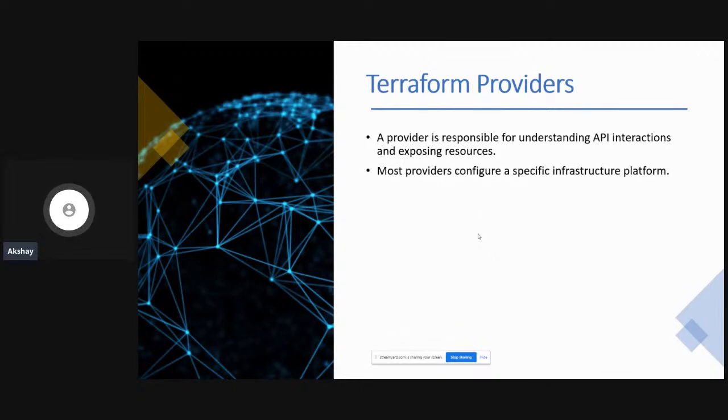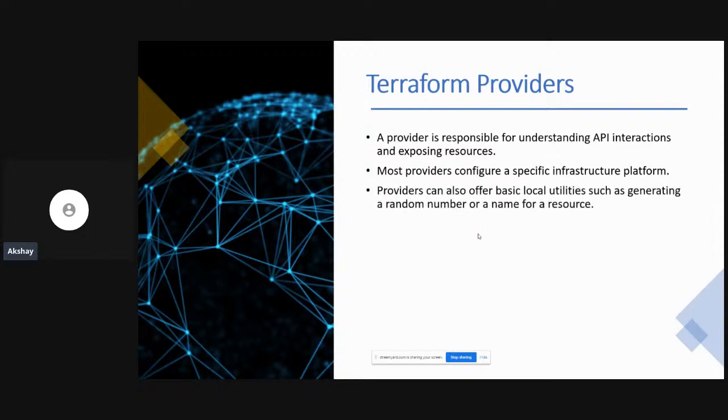Most of the providers configure a specific infrastructure platform. That means you would need to initialize a provider using the Terraform init command for AWS. You may need to initialize a provider with the Terraform init command for Azure in order to interact with the Microsoft Azure platform. Providers can also offer basic local utilities. There is a very nice provider called Random Provider, and this Random Provider allows you to create a random password, a random resource name, and so on.